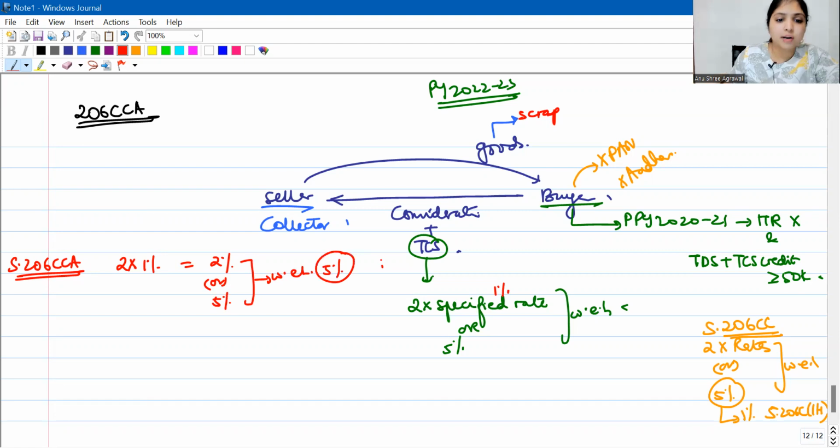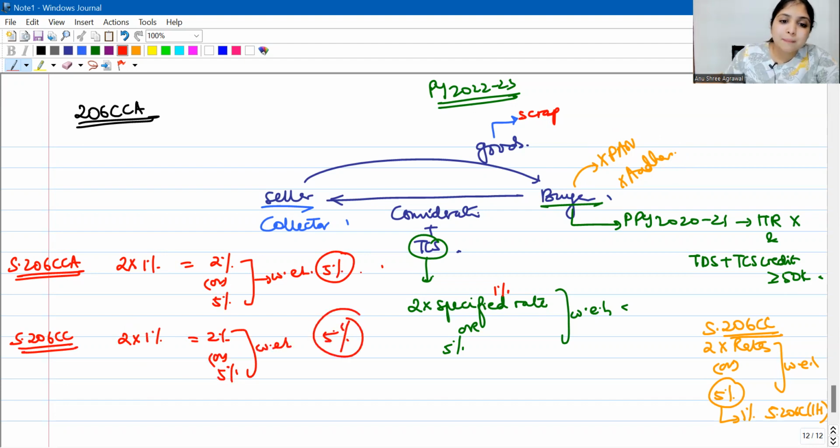5%. Alright. Then we will also have to apply 206CC because the buyer is neither giving PAN nor giving Aadhaar. So under 206CC, it will be 2 times the rate again, which is 2%, or 5% again, whichever is higher. So which is higher here? 5%. So I will apply both the sections and I will pick whichever is higher, which is 5%. Same over here. Getting it? So if 206CCA and 206CC are both applicable, apply them both and pick whichever is higher.